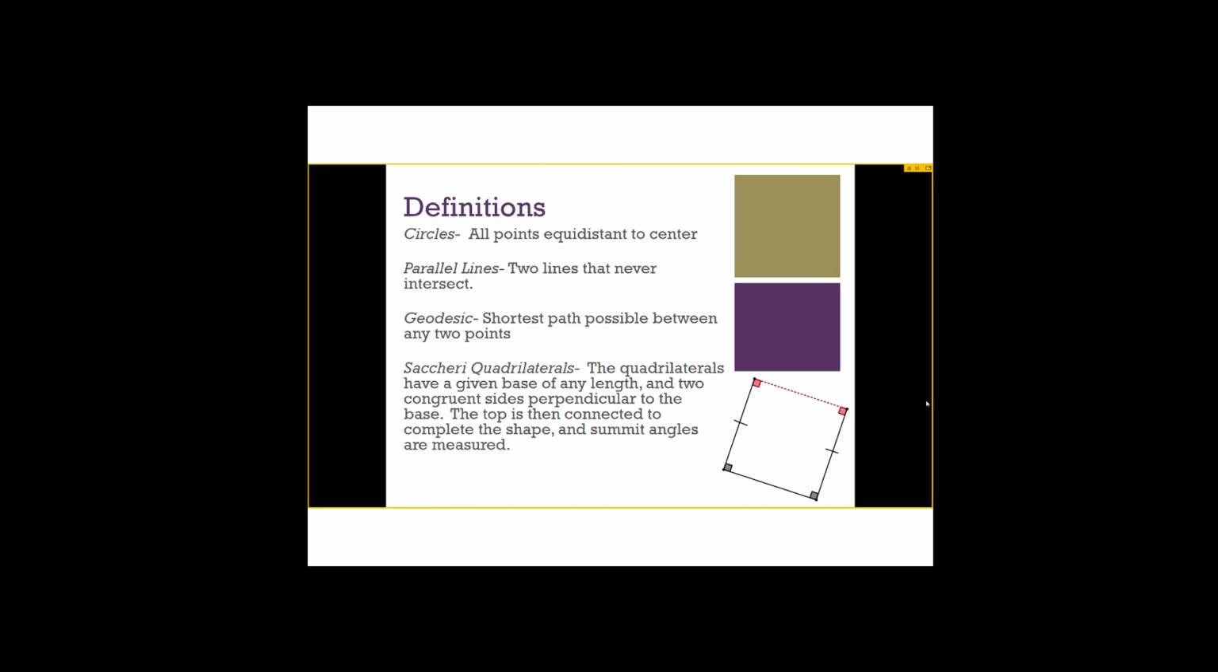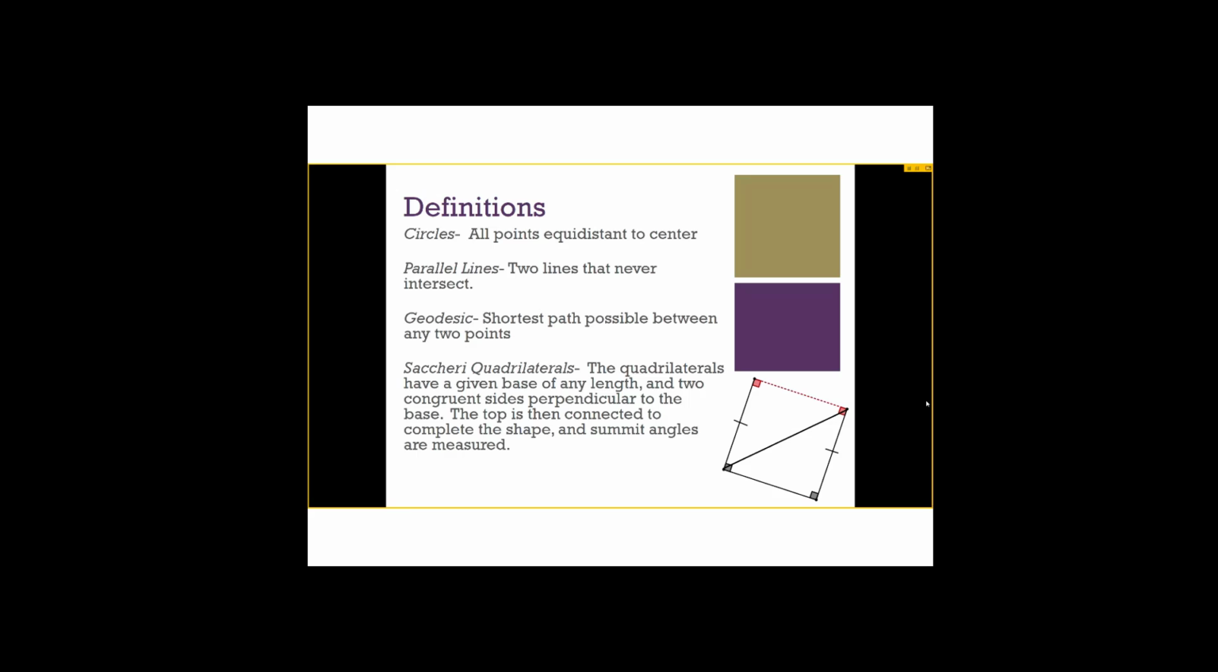A Saccheri quadrilateral is a special quadrilateral invented by an Italian mathematician named Saccheri, which can be constructed by drawing a base and two congruent sides at 90-degree angles to this base. When these are drawn and the top is constructed, the two top angles, or summit angles, in Euclidean geometry will hold to be 90 degrees, but this is going to change in the different geometries we'll look at.